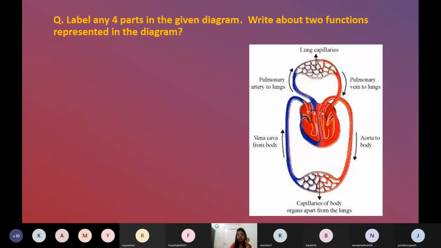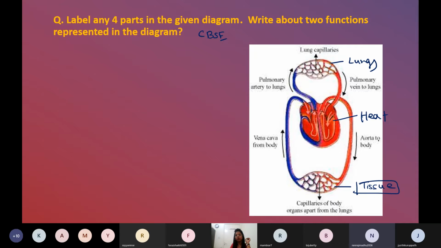Now, how is this question coming in the exam? Label any 4 parts of the given diagram. This came in one of the CBSE exams. So this diagram is given. You have to label 4 parts, so you can label easily. First, you will start from heart. Here you will write lungs. Here you will write organ, cells, tissue, anything you can write.